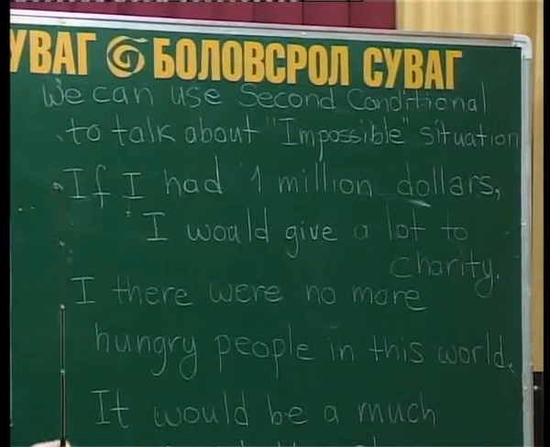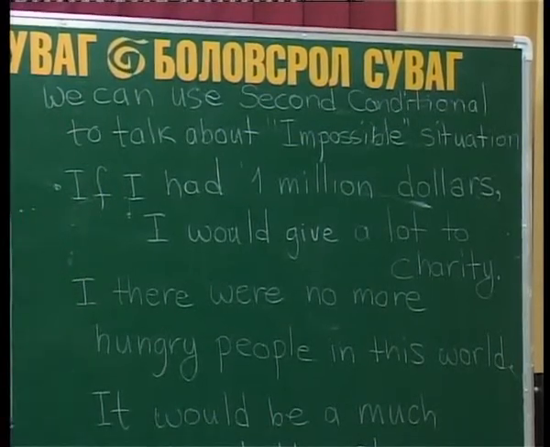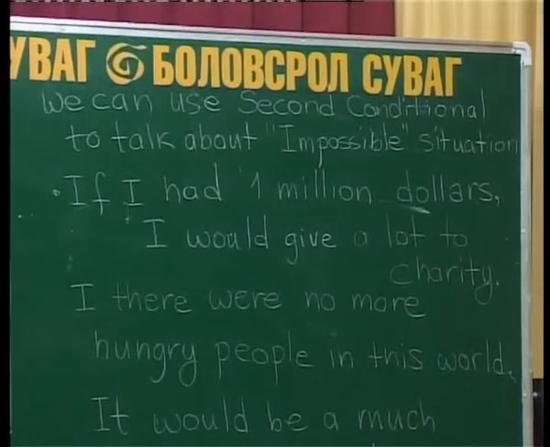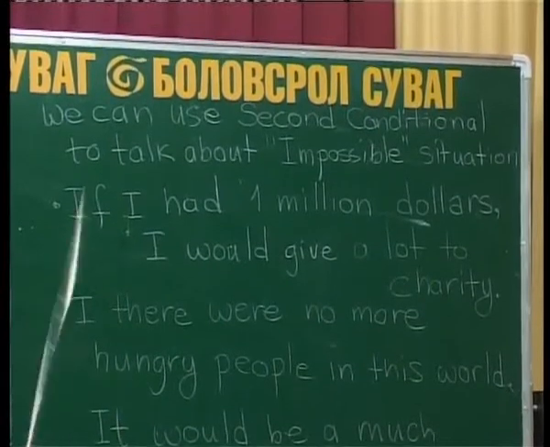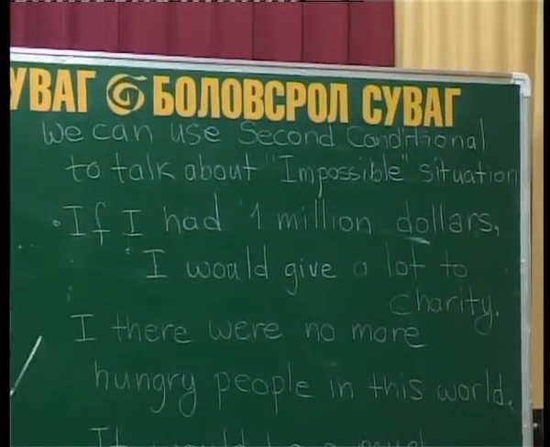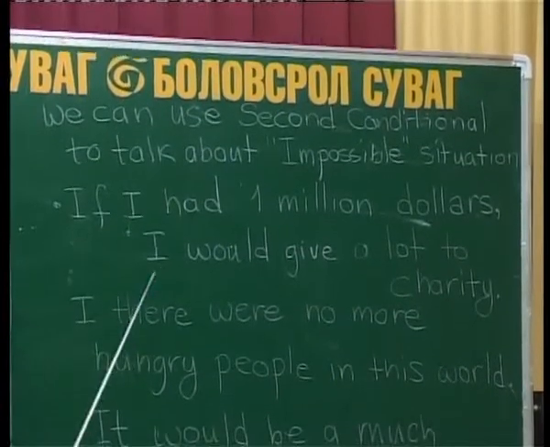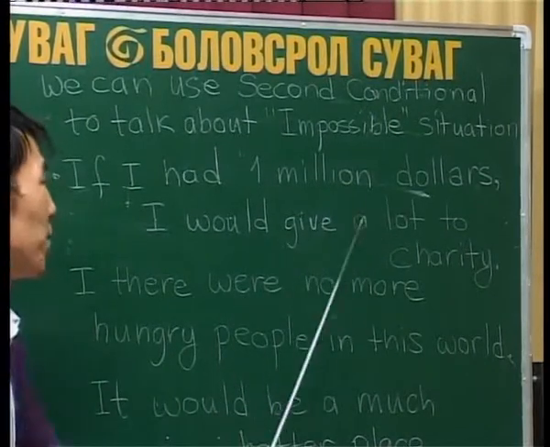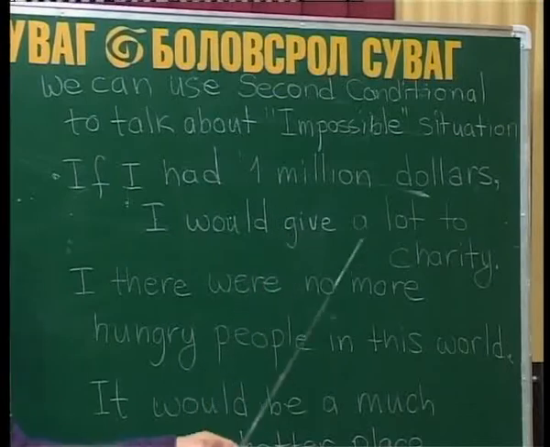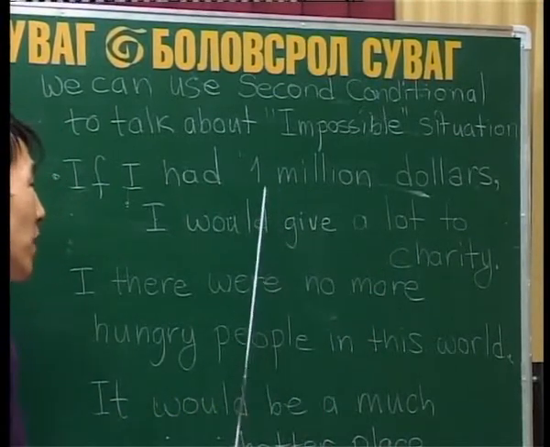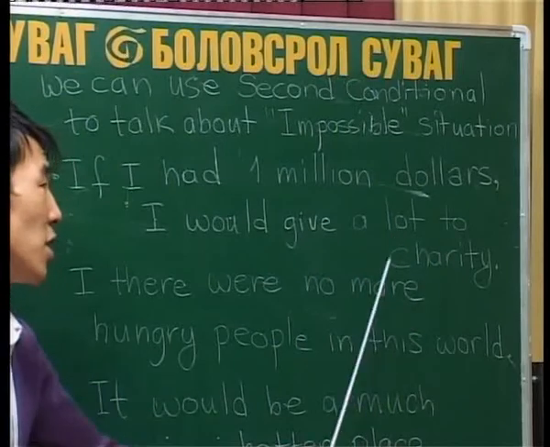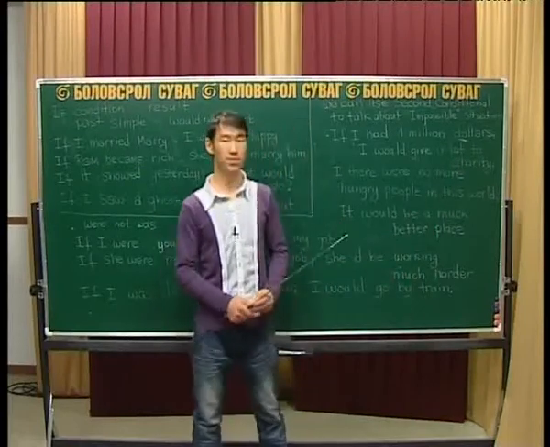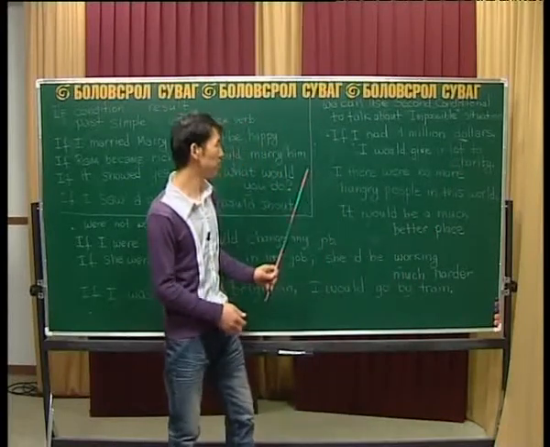Here, I don't have any cent, okay? Not even a cent. So I say, oh, if I had $1 million, oh, that's huge money, I would give a lot to charity. Not all of the $1 million, not all, but a lot of the $1 million, I would give to charity. Okay, I would give a lot to charity. This is the second condition.